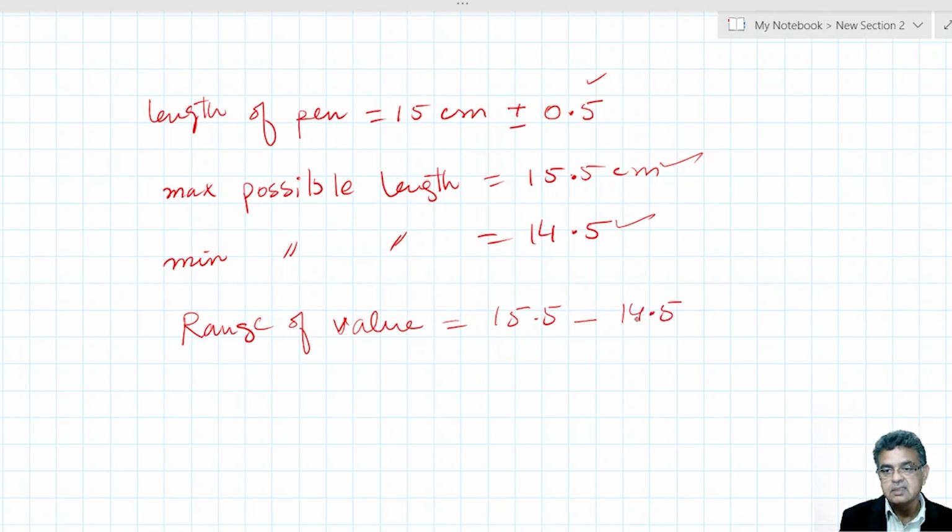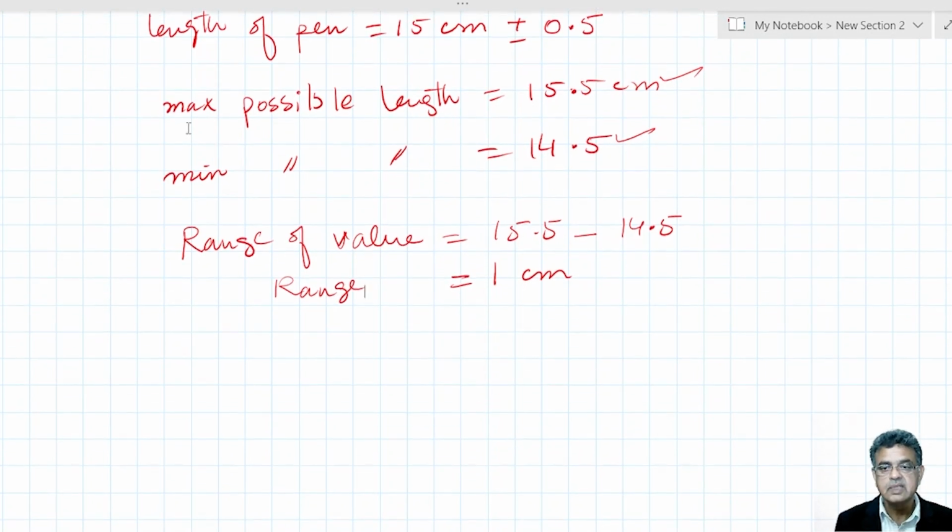So the range of these values is 1 centimeter. This is the range of these values we have written as maximum and minimum. This range of 1 centimeter is called the limit of accuracy.